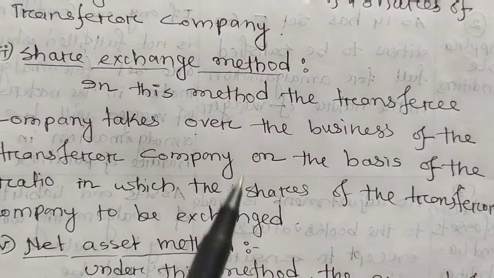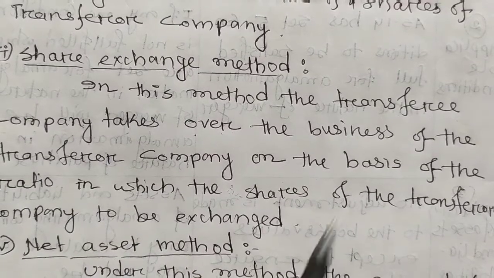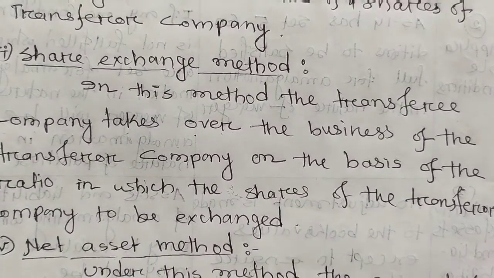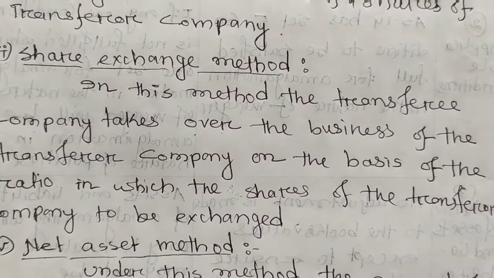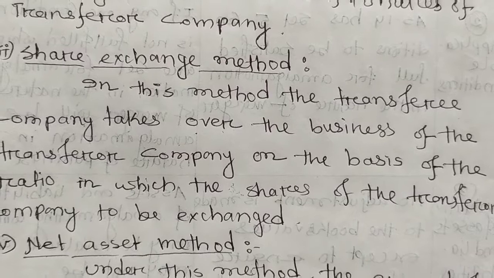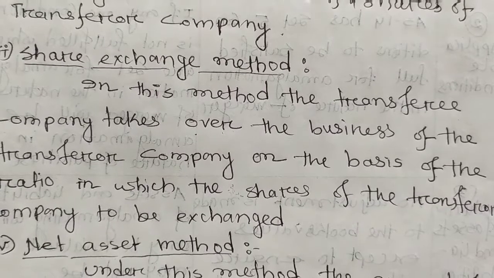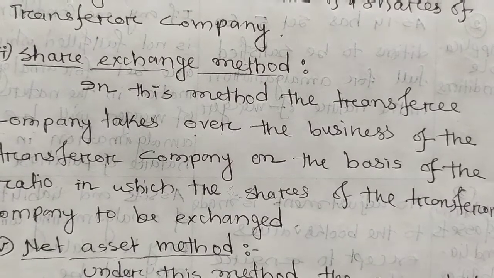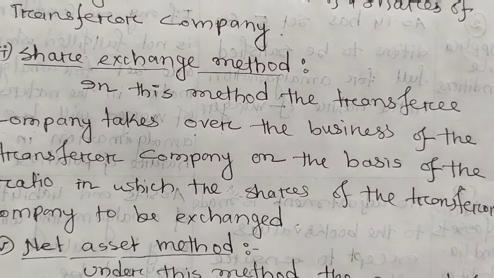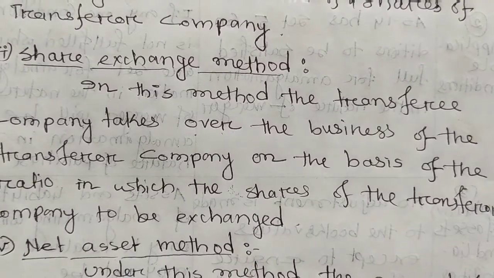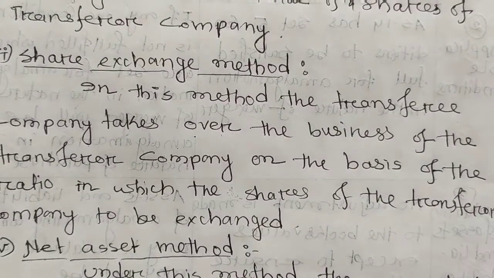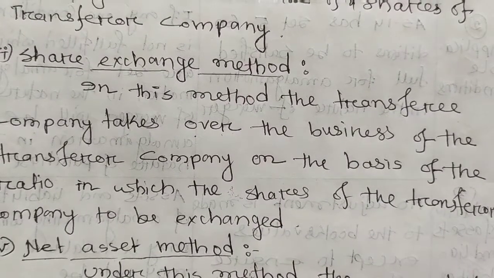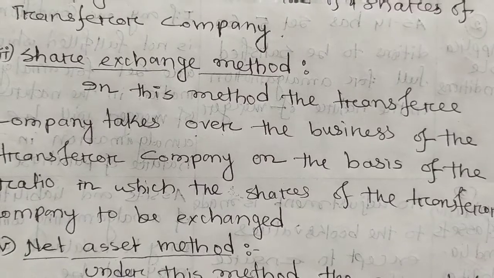Is it clear? Under this method, what is happening? The transferee company takes over the business of the transferor company on the basis of the ratio of shares in which they are to be exchanged. Suppose against three shares of the transferor company, 2 shares of the transferee company will be issued. So the ratio will be 3:2. Is it clear?